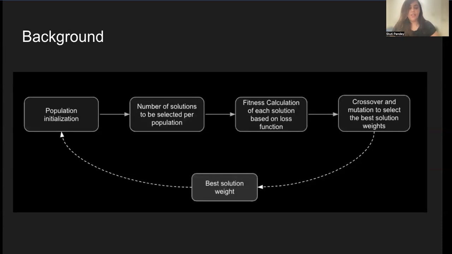Talking about the background, this is the general workflow for the evolutionary algorithm. Essentially, they maintain a population and calculate the fitness of all solutions, which in this case, we use the loss function to eventually calculate the fitness function. The fittest individual survives, which leads the offspring through crossover and mutation. With the crossover and mutation, the evolutionary algorithm does not get stuck in local optimal solutions and also does not encounter problems like gradient vanishing and explosion.